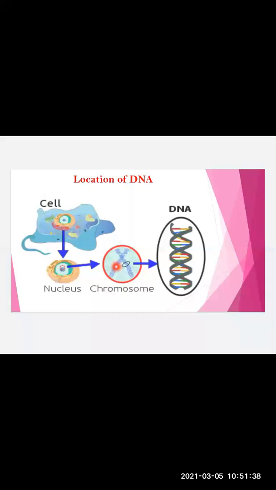And chromosome is basically made up of the strands of the DNA. So this is how we can say DNA's location is there. We can say DNA in humans and other complex organisms in very small amount is also found in mitochondria. But in majority it is always present in the cell's nucleus. An important property of this DNA is that it can replicate. So this is how we see the location of DNA.